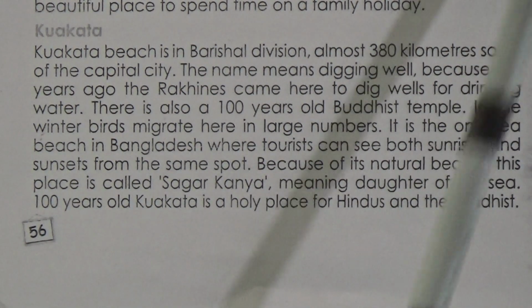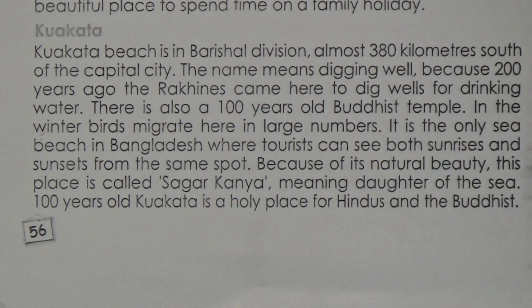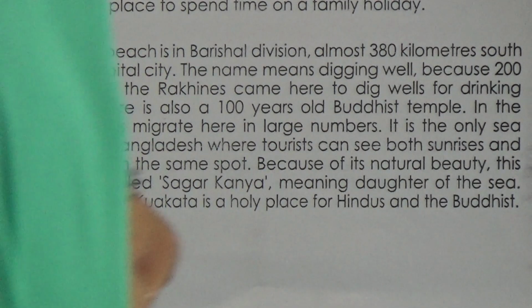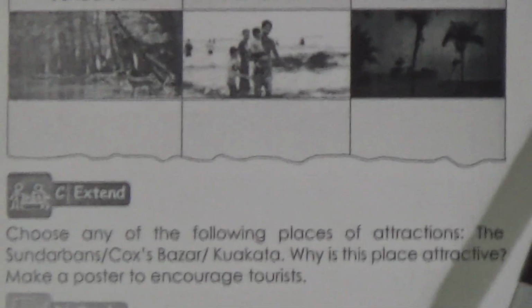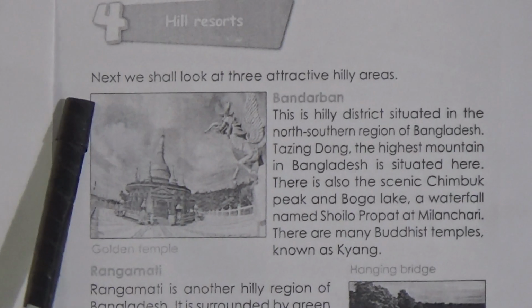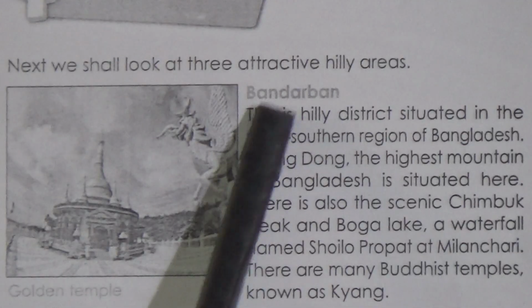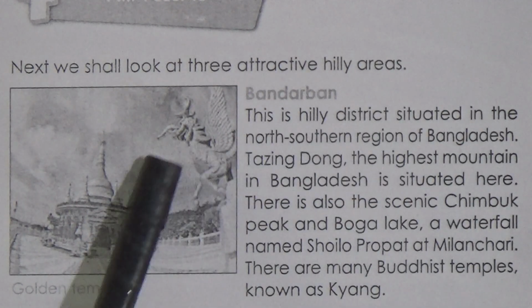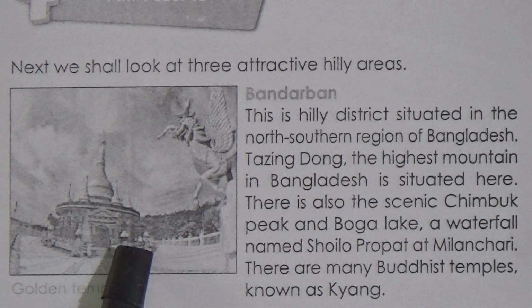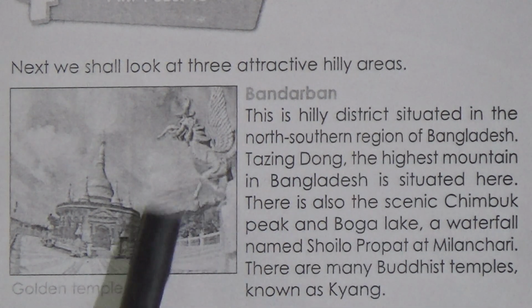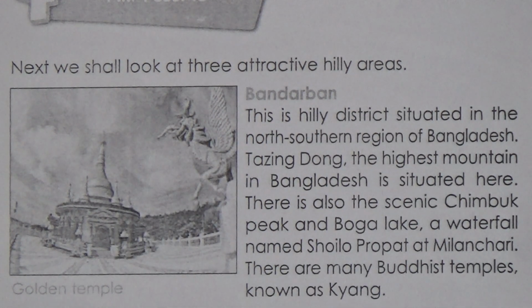And here you will get the exercise part, you will learn this by yourself, and we have discussed this in the live classes also. So we are going back to lesson 4, that is hill resorts. Here is written, next we shall look at 3 attractive hilly areas. Hilly areas means the areas which are not plain, which are higher than the plain lands. In this part we will learn about Bandarban, Rangamati and Jaflong.